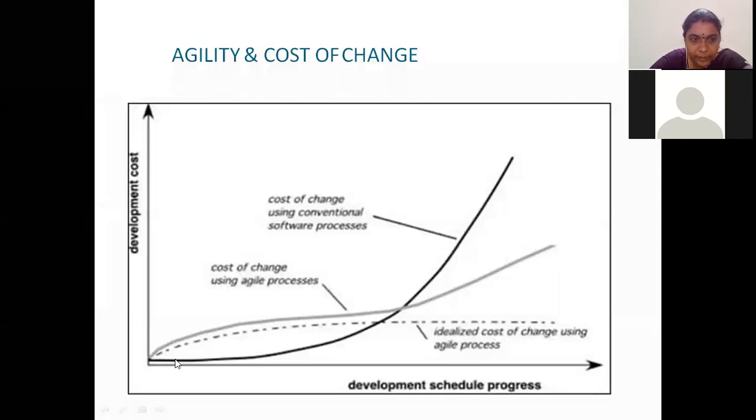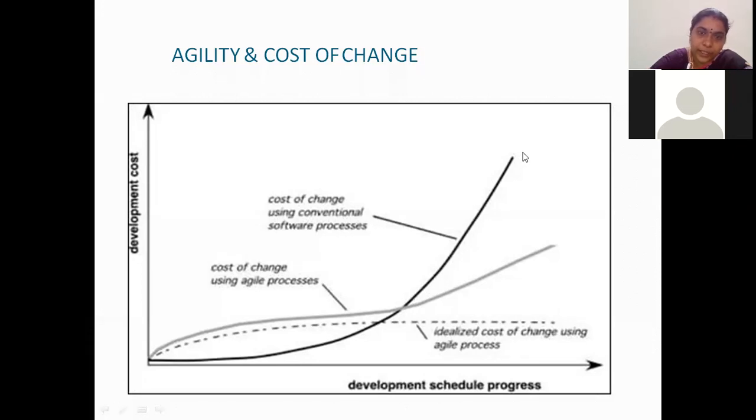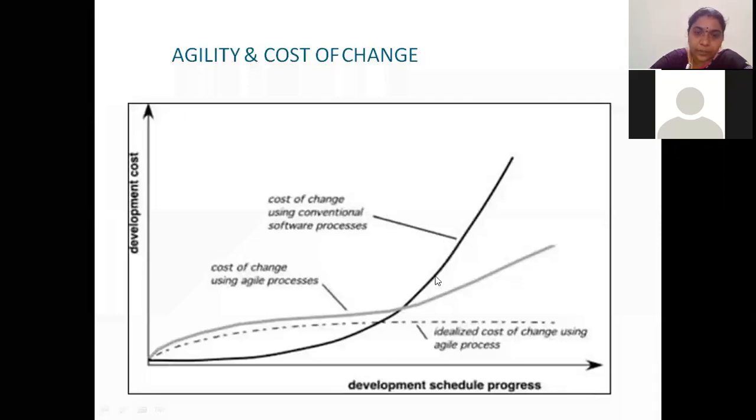Initially, when you are making the changes in the initial phase, the cost will be less. But when the time goes on, you are moving on to the next phases in the traditional models, right? When you are moving on to the next phases, and then the client comes and asks you to make the change, then definitely the cost will increase rapidly. So this is the cost of change using the conventional software process.